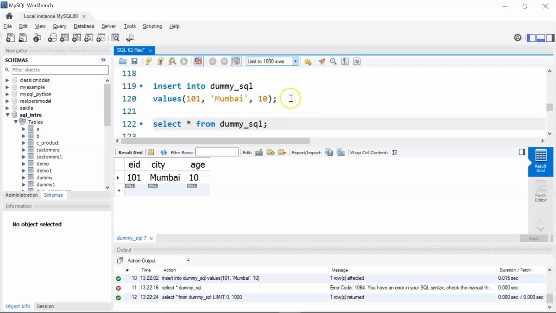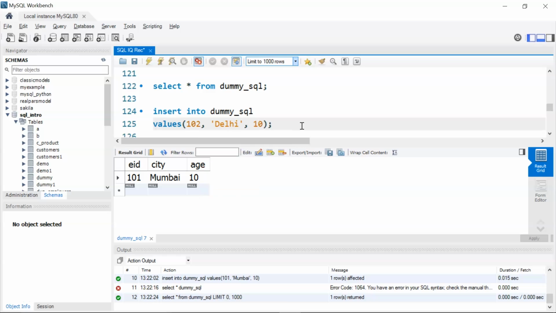Now let's say we'll insert another record, and this time I'm going to give my employee ID as 102 because it has to be unique. And this time instead of Mumbai, I'm going to give my city as, let's say, Delhi.